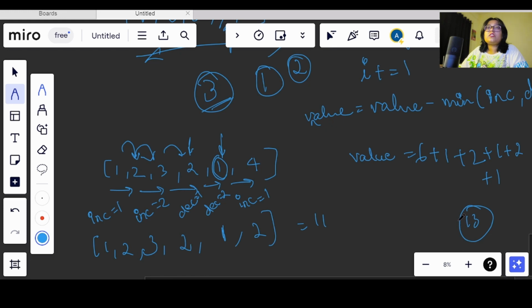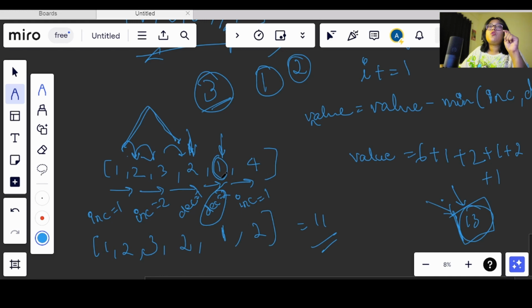We are seeing what is happening: the value that we should get is 11, and what we are getting here is 2 extra than that, right? When we were completing one peak, we were going from a lower to a higher value, and from the higher we were coming to a lower value. So here we have taken two extra values, right? This decrement by 2 was not needed, only one incremented value should be added to 2. And we were incrementing by 2 there, right?